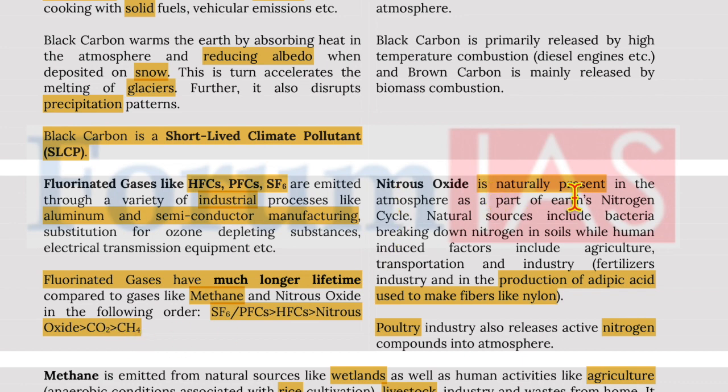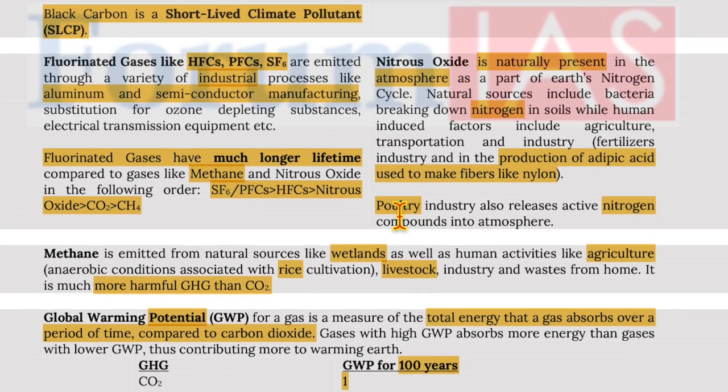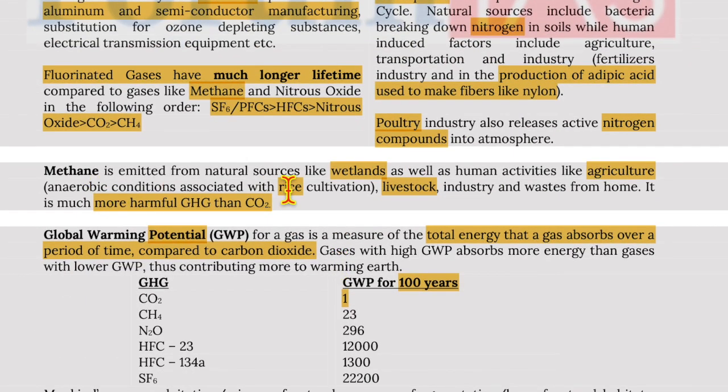Now, nitrous oxide is naturally present in the atmosphere as part of Earth's nitrogen cycle. Natural sources include bacteria breaking down nitrogen in soils, while human-induced factors include agriculture, transportation and industry, the fertilizer industry, and the production of adipic acid used to make fibers like nylon. Now, the poultry industry also releases active nitrogen compounds into the atmosphere. Methane is emitted from natural sources like wetlands, as well as human activities like agriculture, whereby anaerobic conditions are associated with rice cultivation, livestock, industry, and waste from homes. It is a much more harmful greenhouse gas than CO2.